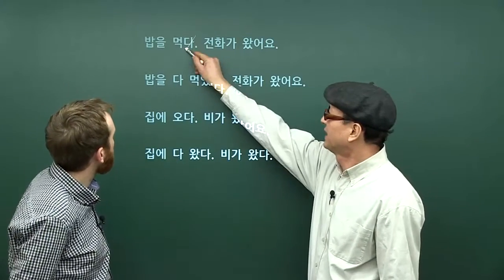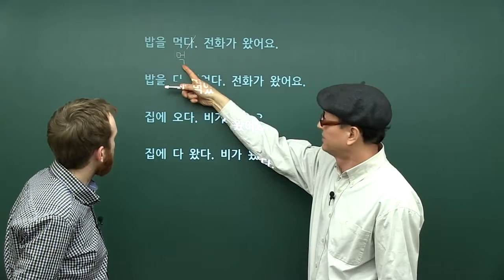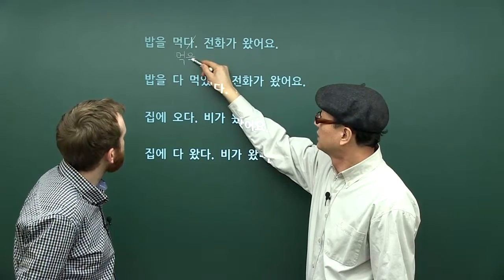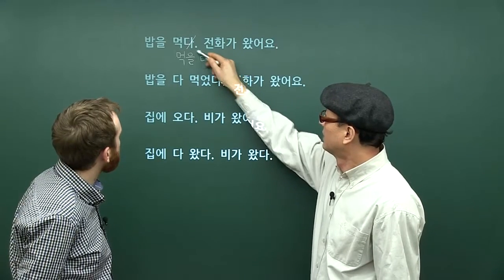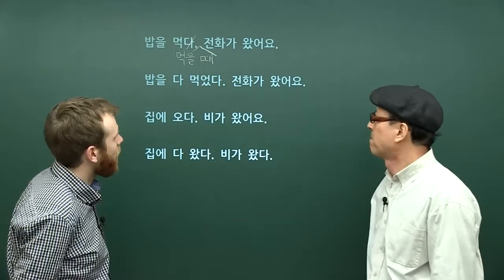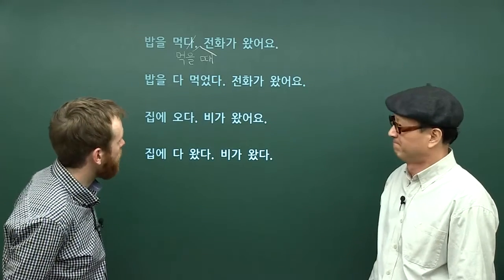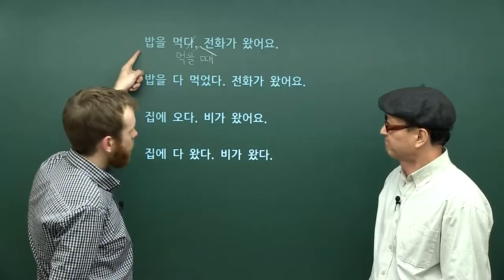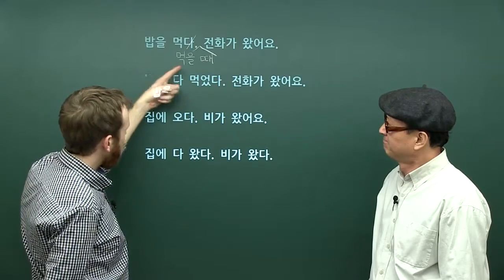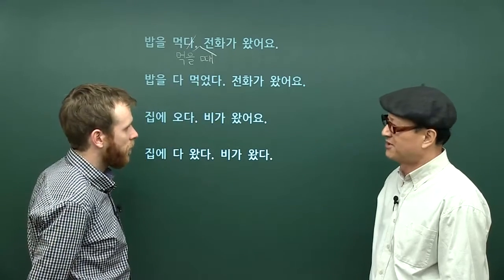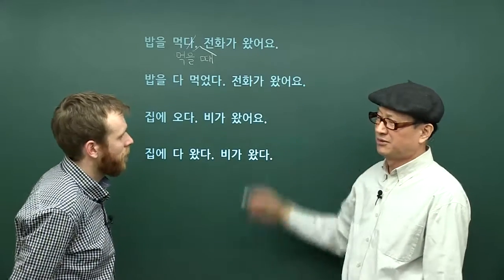우선 이렇게 해요. 먹다, 근데 여기 받침이 있어요. Final consonant. 그러면 을, 그다음에 때. 밥을 먹을 때 전화가 왔어요. Now, Robert, if I understand this sentence correctly, does this mean when I eat, the telephone rang? 네, 맞아요. Does that mean every time I eat, the telephone rings? 아니요.